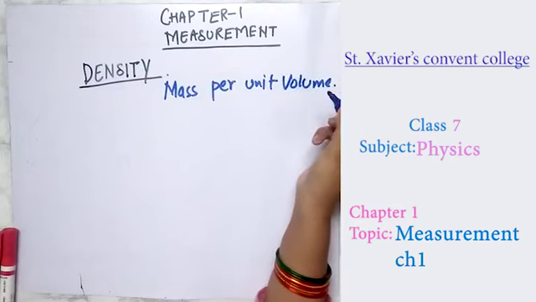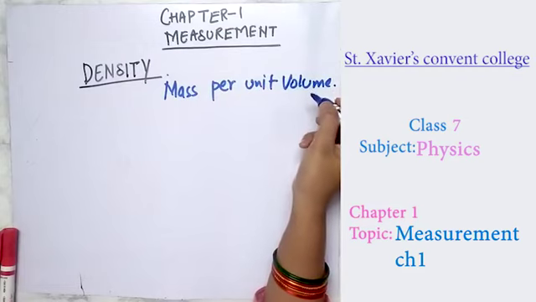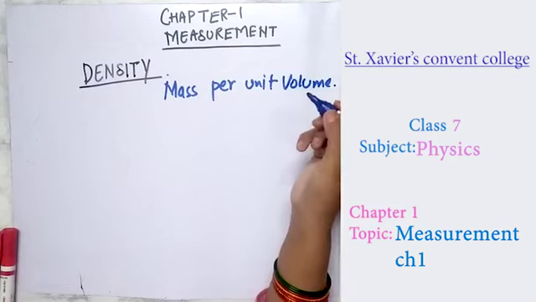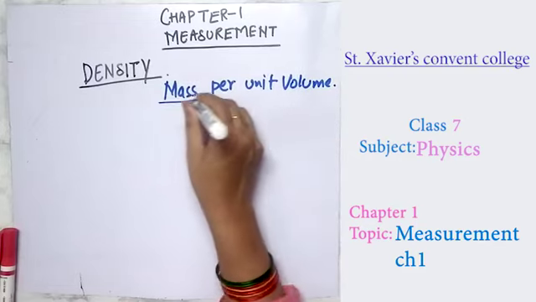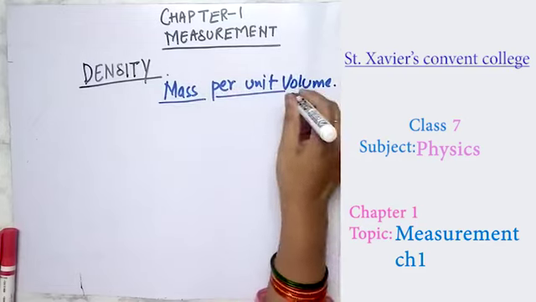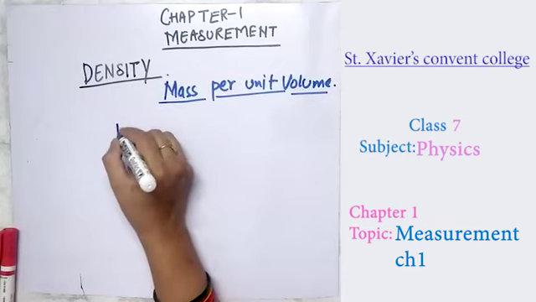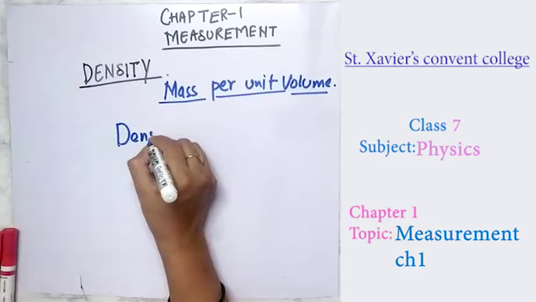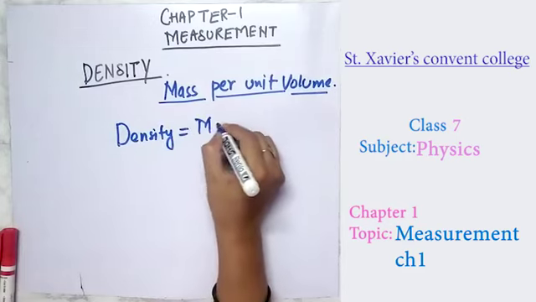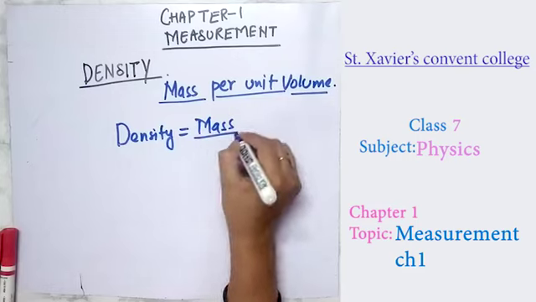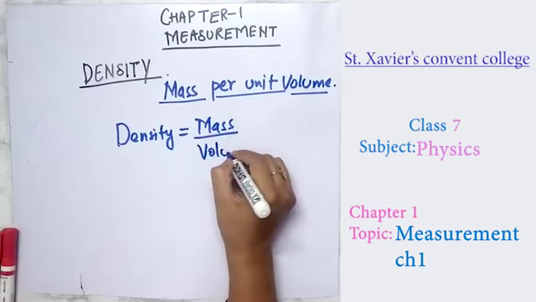So density is defined as mass per unit volume, the formula is mass upon volume, and density in solids and liquids is affected by temperature: as temperature increases, the density of both decreases.